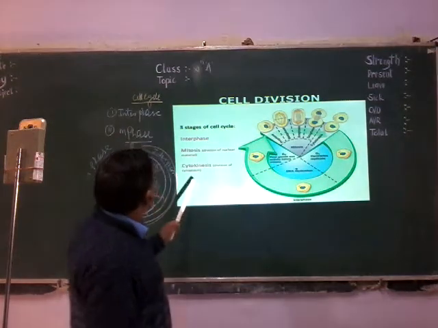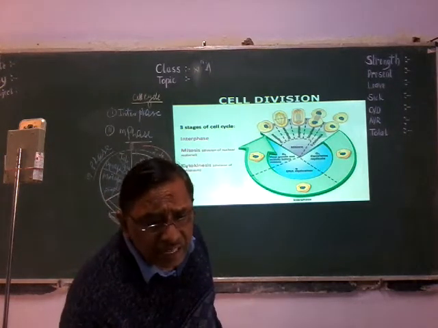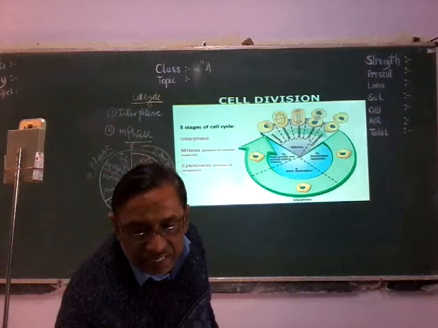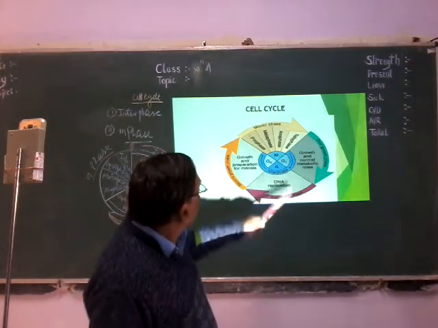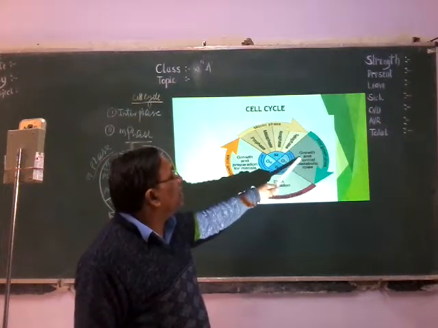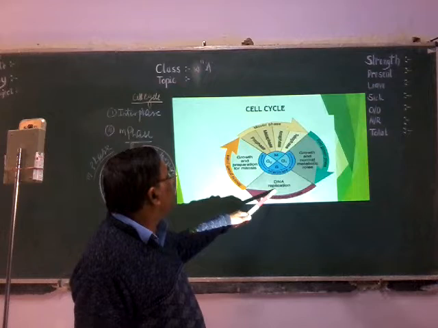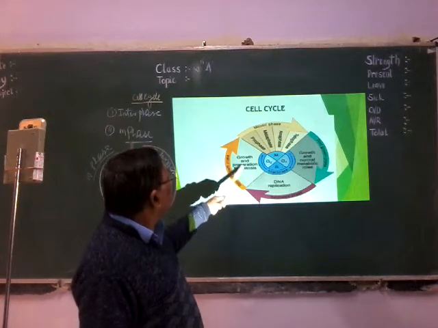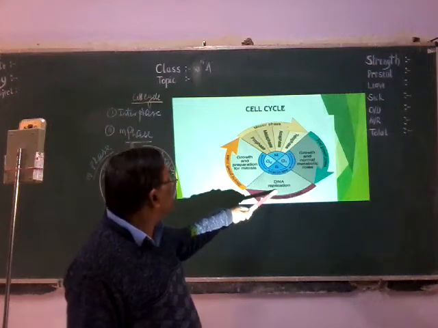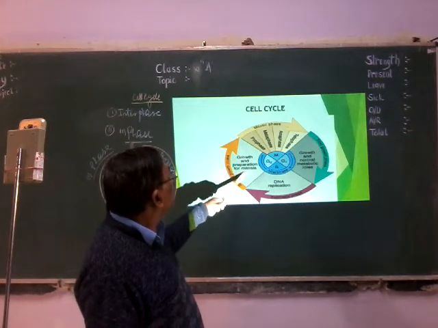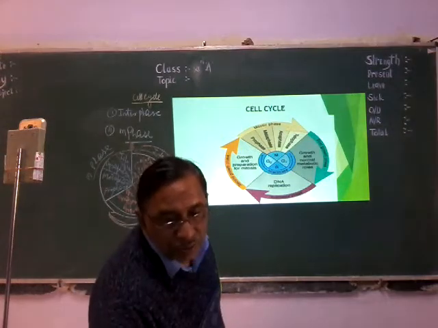And here we can see this cell division, how the cell cycle occurs. Now we can see it in detail. Here you can see the same, the G1 phase. In the G1 phase, the metabolically active cell synthesizes RNA and protein. In the S phase, duplication of DNA occurs, the replication of DNA, the amount of DNA increases. Then in the G2 phase, again synthesis of RNA and protein occurs. Then it undergoes prophase, metaphase, anaphase, telophase. Then daughter cells are produced.